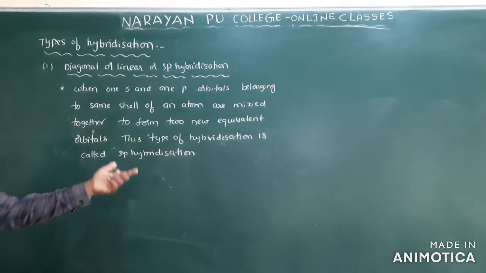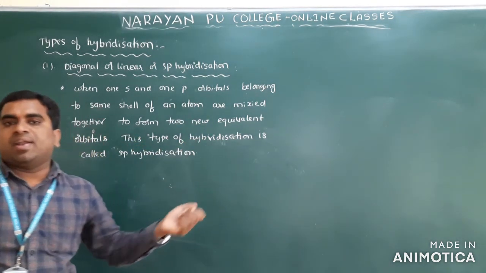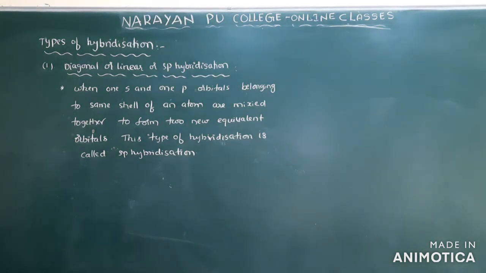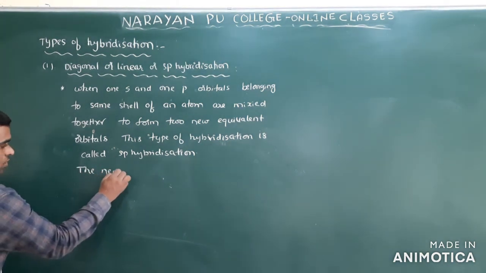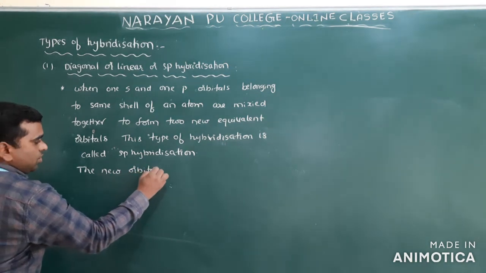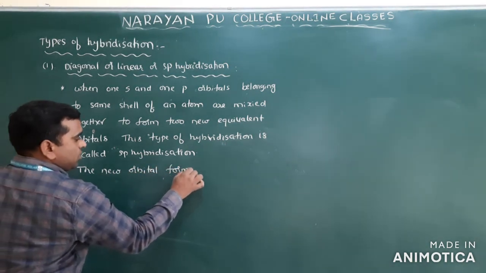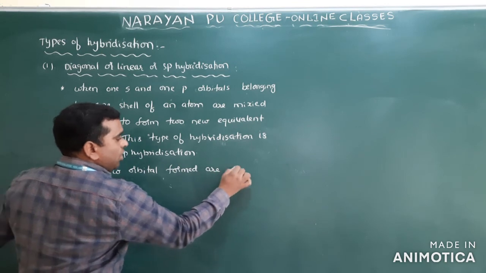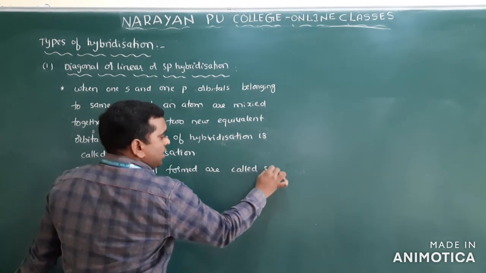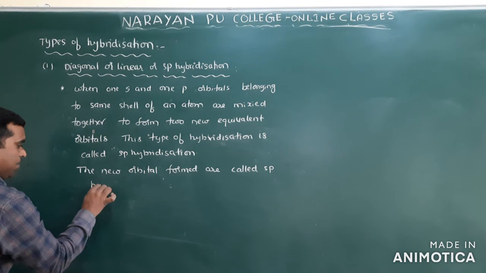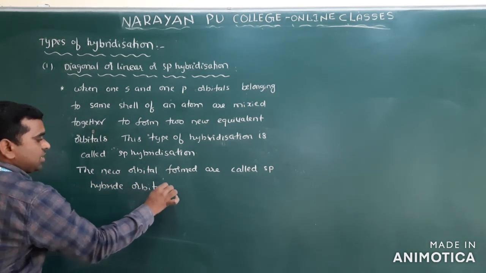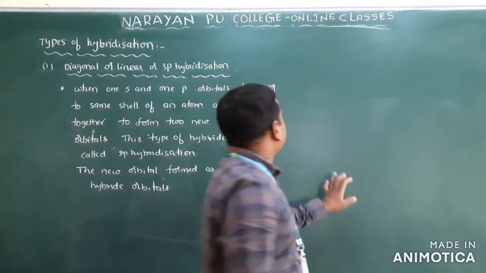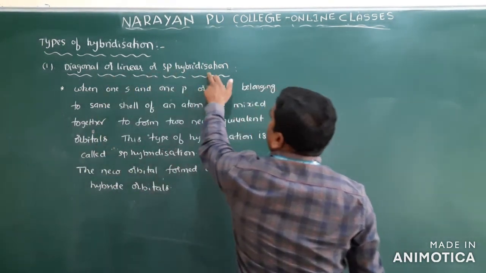The two new orbitals we call sp hybridized orbitals. The new orbitals formed are called sp hybrid orbitals.